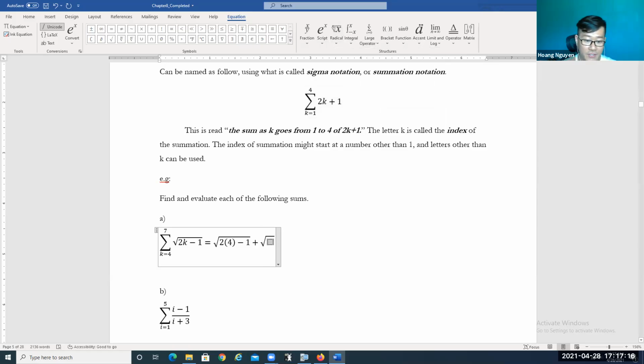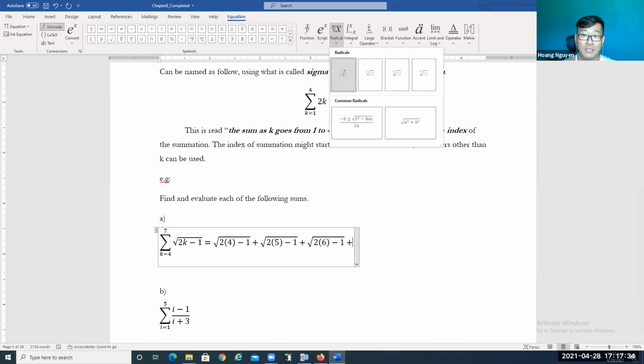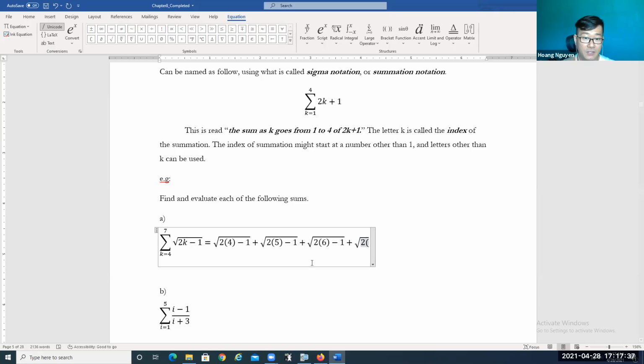So after 4 is gonna be 5, so it's gonna be 2 times 5, take away 1, plus, and then we're gonna have the square root of, now after 5 is gonna be 6, so 2 times 6 minus 1, plus what is gonna be the next term? It's gonna be 2 times, so 4, 5, 6, now 7, plus 1. Okay, so that's how we expand the summation, right? We just rewrite the sigma notation or summation notation as addition. So we start with k equals 4, so we substitute k equals 4, and then k equals 5, and then k equals 6, and k up to 7.